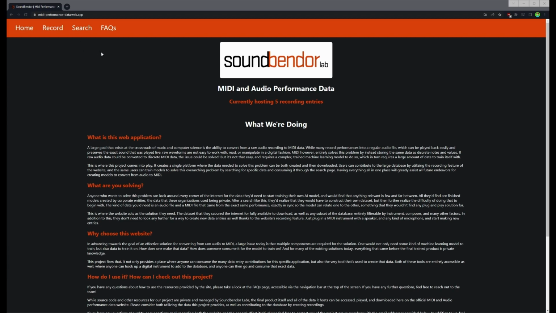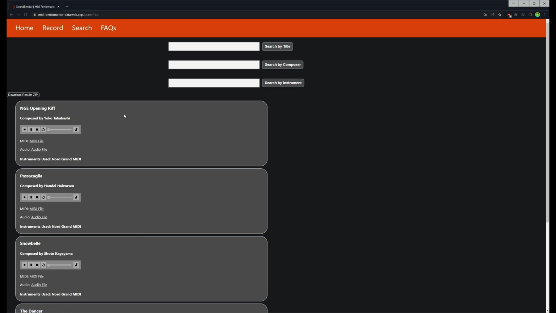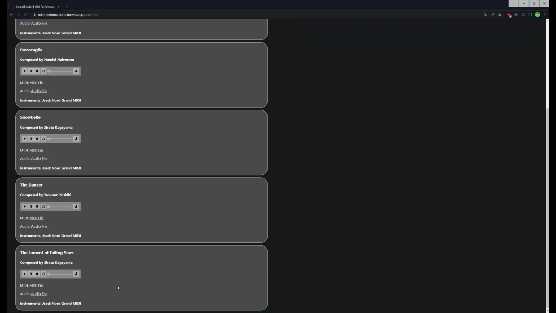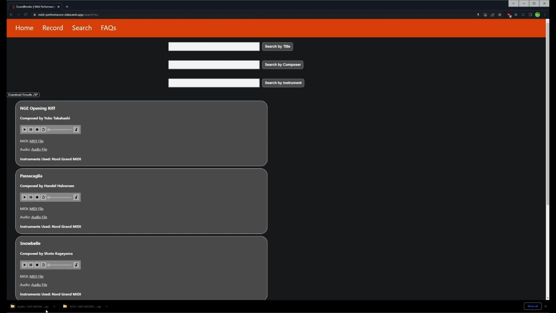As you can see, we can navigate to search just by going up to here, and right off the bat you'll see we get a full query of all the current entries that are inside the database. This way the user can just instantly see the whole query and then download the results and have the entire database for their own usage. We can just do that right now. I can click download result zip, and you'll see we get an audio zip file and a MIDI zip file, and each of these have the corresponding audio and MIDI file entries inside them.